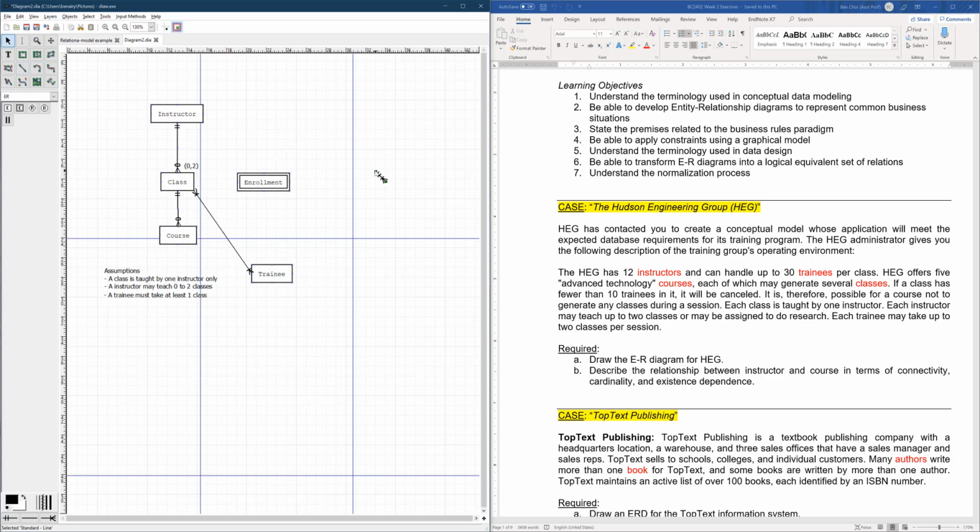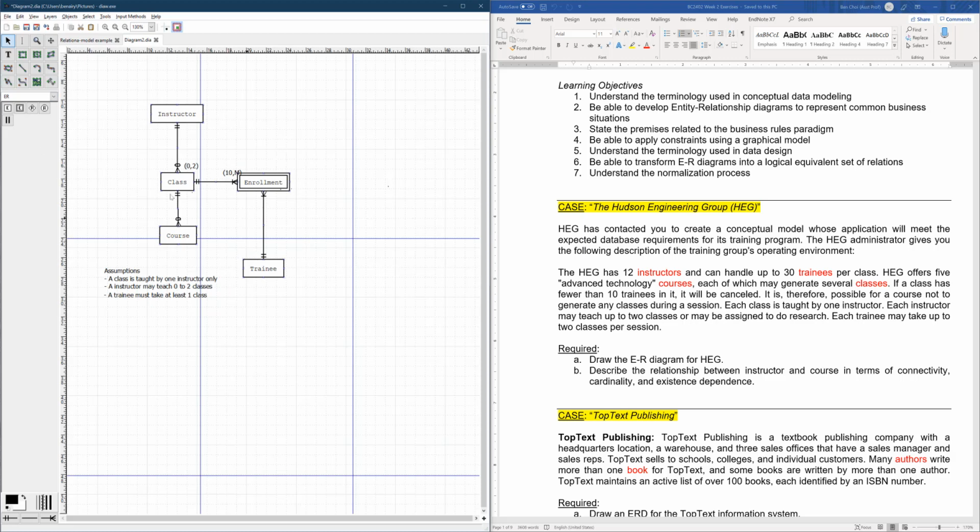So basically we have this to enrollment, and then we have another relationship, which is this to trainee. Okay, and this original relationship can now be deleted. Okay, the next thing is, of course, we need to specify the maximum and minimum. So a class should have a minimum of 10 enrollment, so it's 10 to multiple. Okay, and a trainee can have a maximum of 2 and minimum of 1.